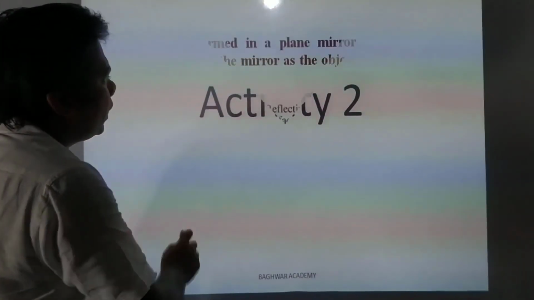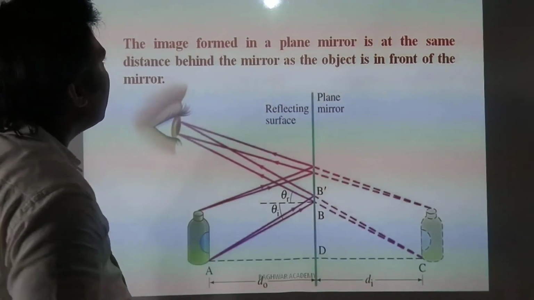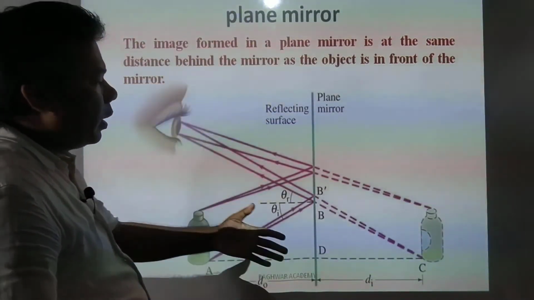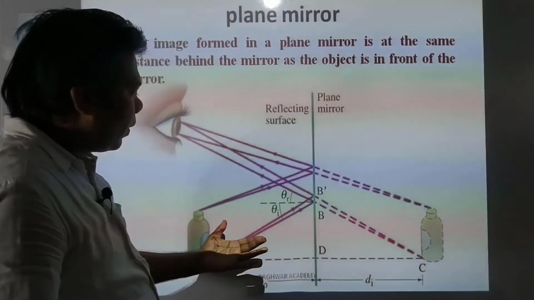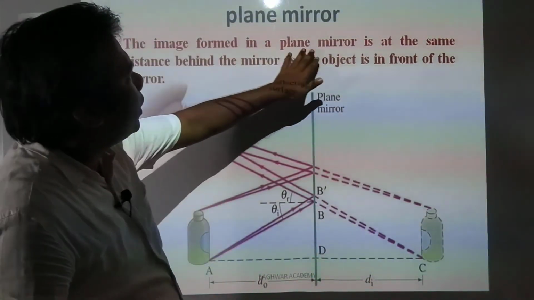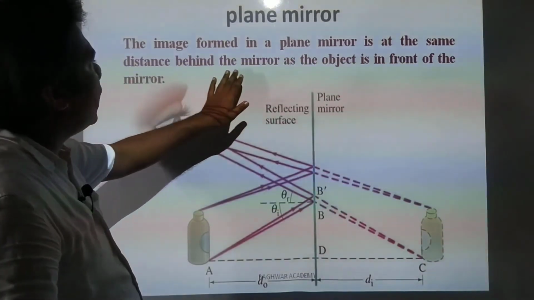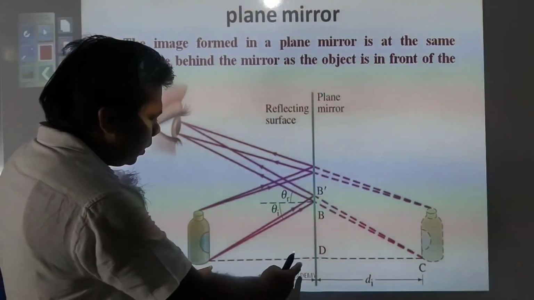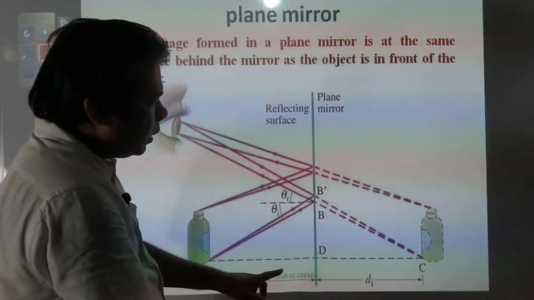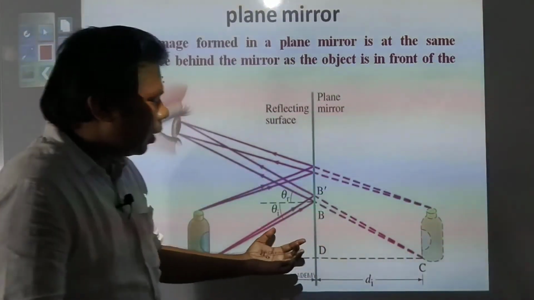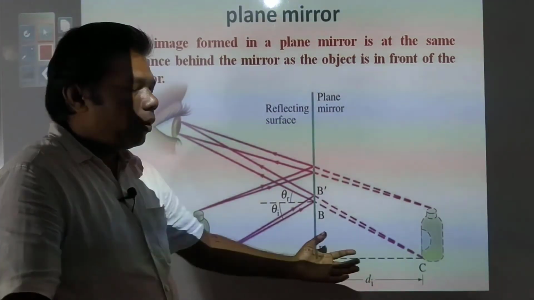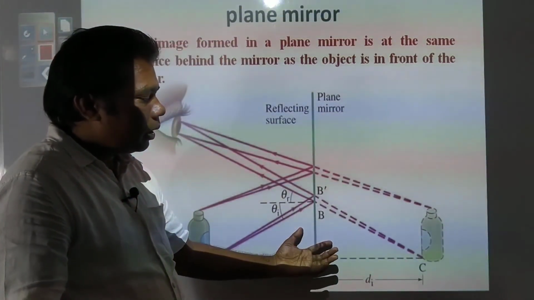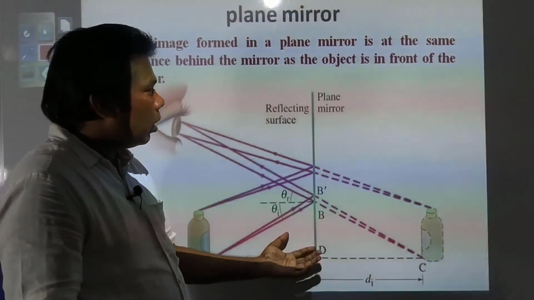Okay, now we will see the position of the image formed in a plane mirror. Already you have seen, so I hope you have understood. The image formed in a plane mirror is at the same distance behind the mirror as the object is in front of the mirror. Suppose this is your object distance and this is your image distance. This will always be equal, and based on this many numericals are there in S. Chand, so you must solve those questions.